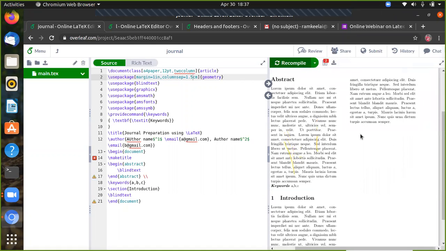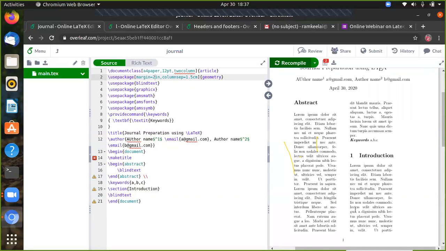Okay, so we can reduce the margin, we can increase the margin by 2 inches, 3 inches, depending on the separation, you can do it. Okay, you can set the margin to some 2 inches. You can see any difference. So we are giving the margin as 2 inches. So it can be changed to somewhat smaller. So we can change it to 0.5 inches.